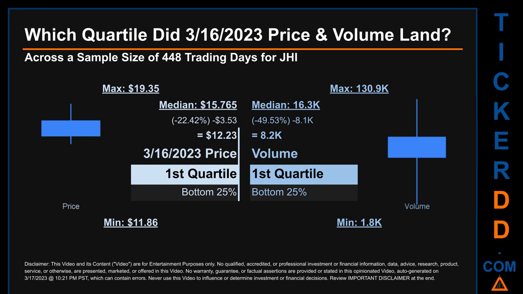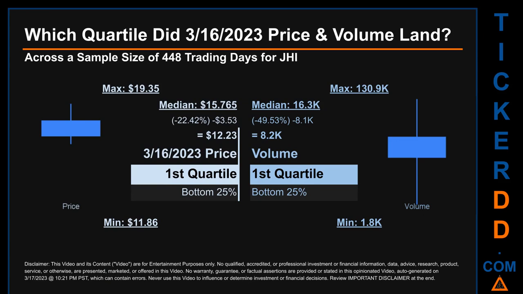The day's volume landed within the first quartile, at the bottom 25% of all sampled daily volume, which saw a max daily volume of 130.9 thousand and a minimum of 1.8 thousand. Quartiles tell us about the spread of a data set by breaking that data set into quarters, just like how the median breaks the set into half.